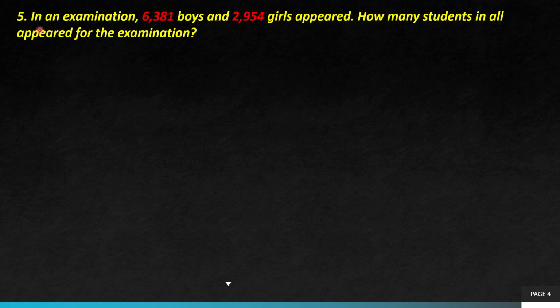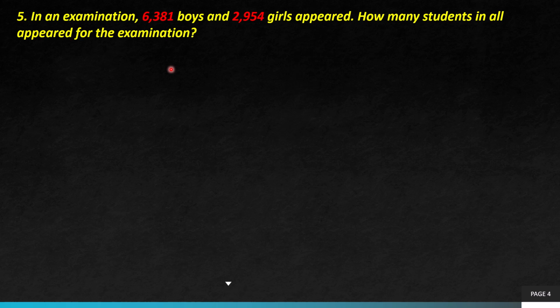Now, if we go to the next question, that is question number 5. In an examination, 6,381 boys and 2,954 girls appeared. So these are the two numbers, one for the boys and one for the girls. How many students in all appeared for the examination? This one, I'm not writing the statement.